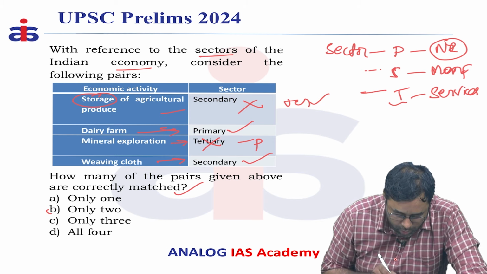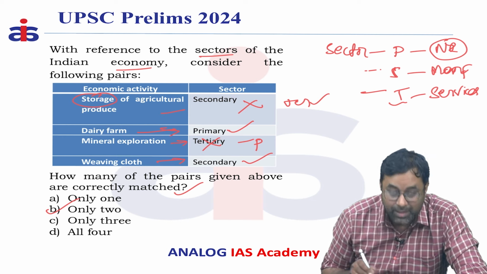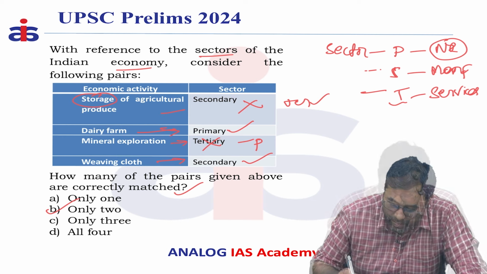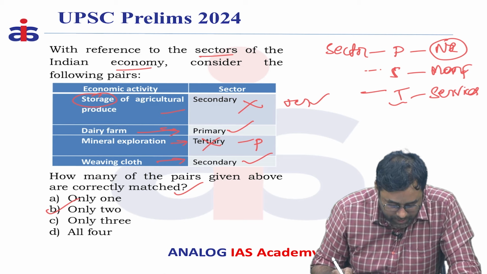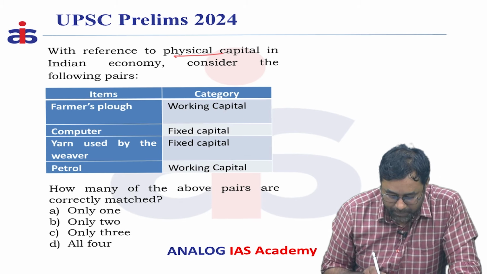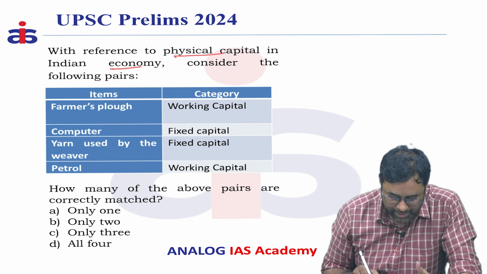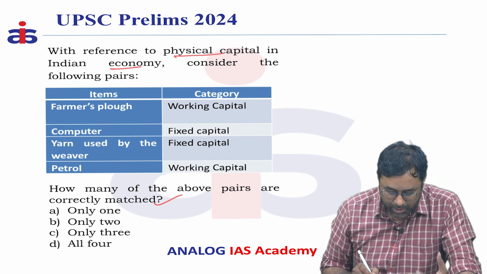On the whole, two pairs are correctly matched. Option B is the correct statement. Okay. So next question, with reference to the physical capital in Indian economy, consider the following pairs. So in this question also they have given certain pairs, they are asking to find the correctly matched pairs.